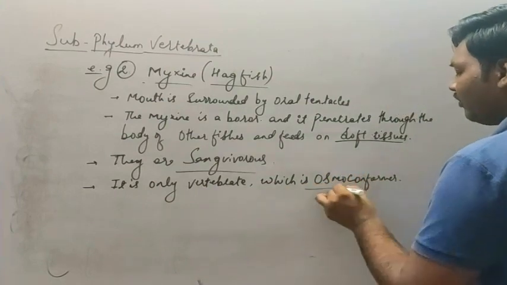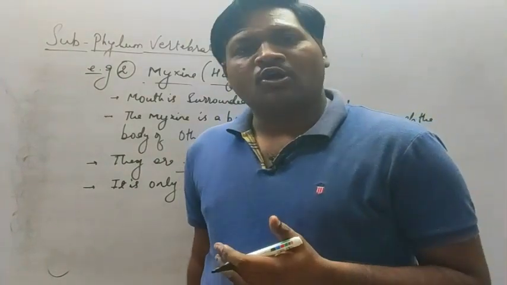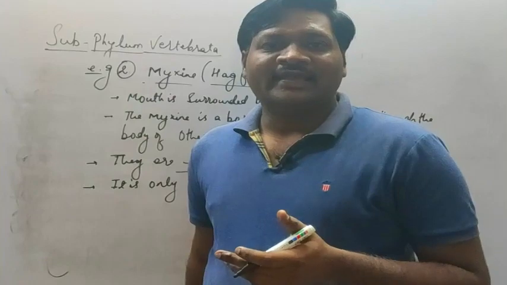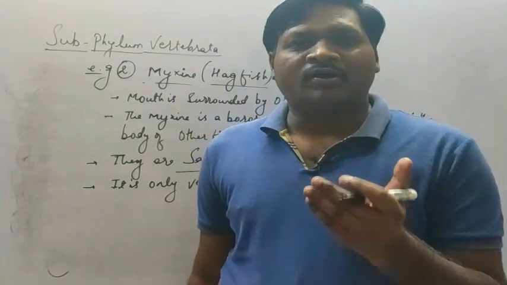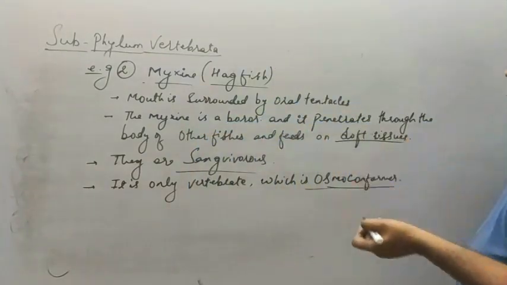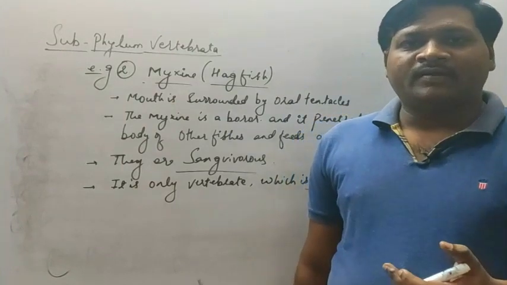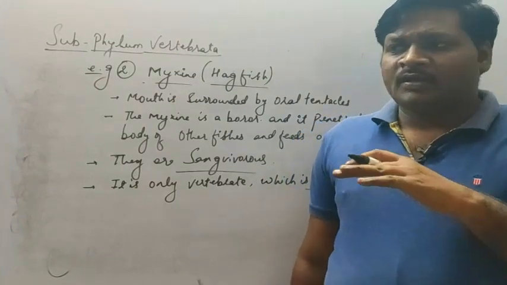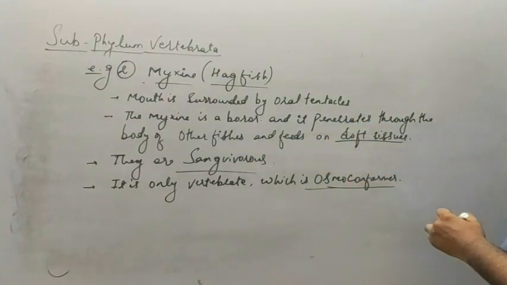Okay, what do you mean by osmoconformer? See, most of the animals are osmoregulators. That means they can maintain the salt and water balance or the salt and water level in the body. But these are the osmoconformers. That means depending upon the surrounding environment, they can maintain the level of the salt as well as water within the body. So they are called osmoconformers.